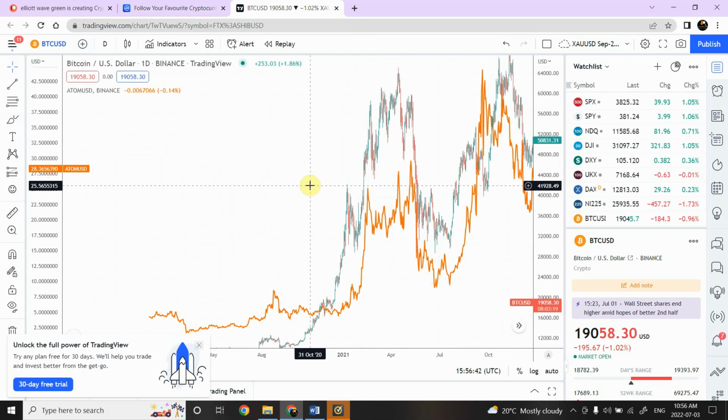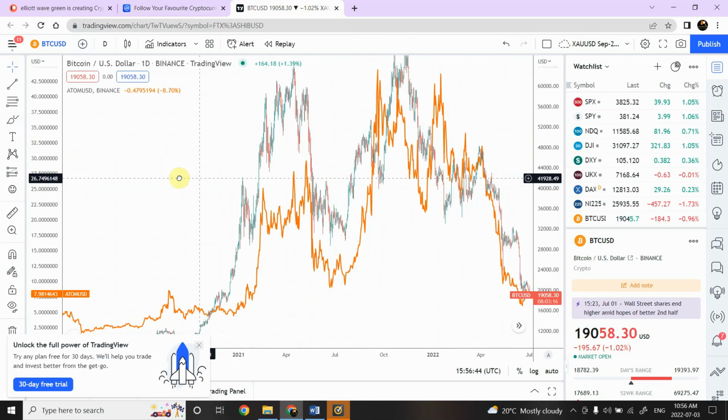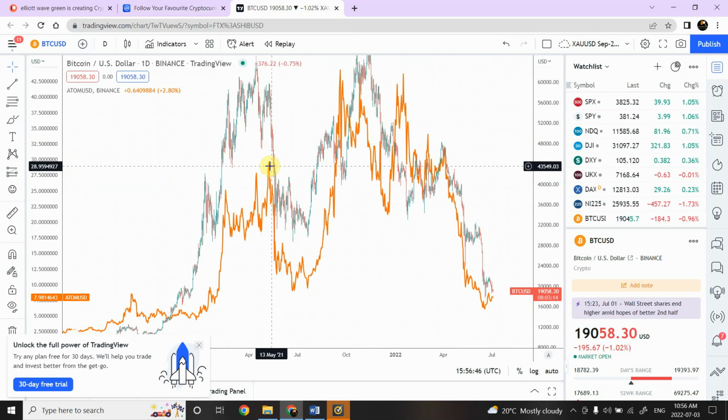The interesting thing about Cosmos is that we have created a top right over here, and then once again the next top that was created was quite a bit higher than the previous top, almost double of it. First of all we have here $29, $30.